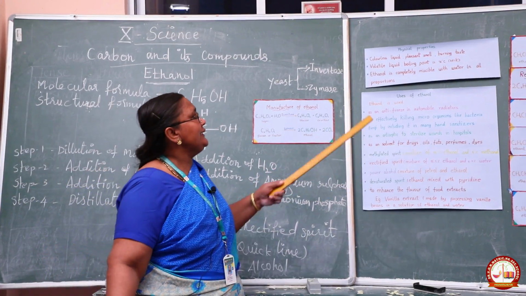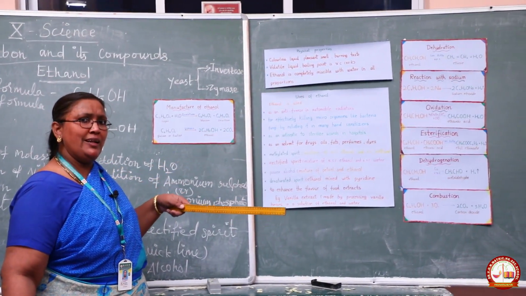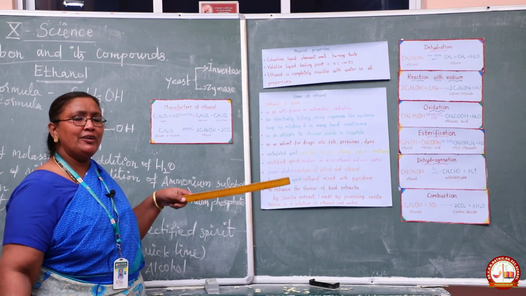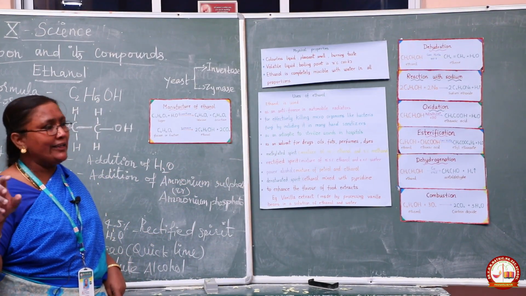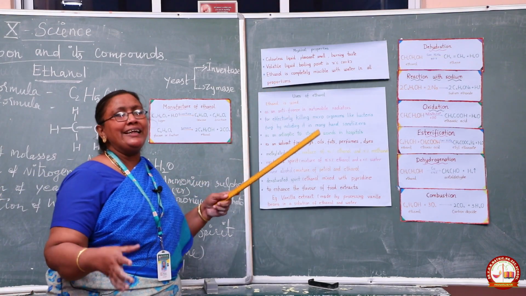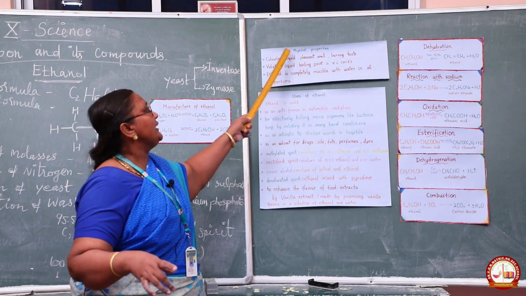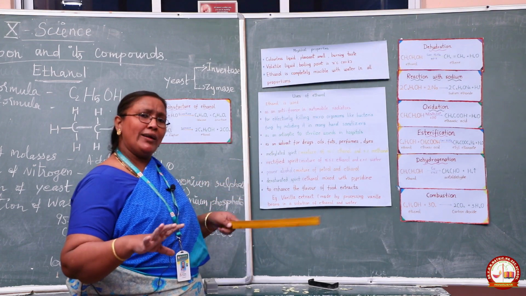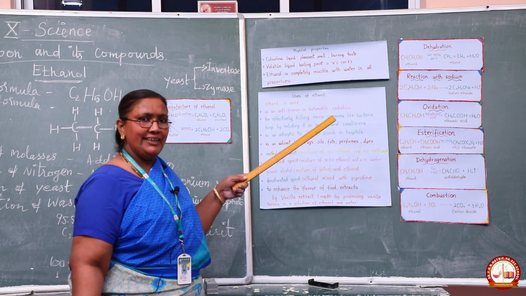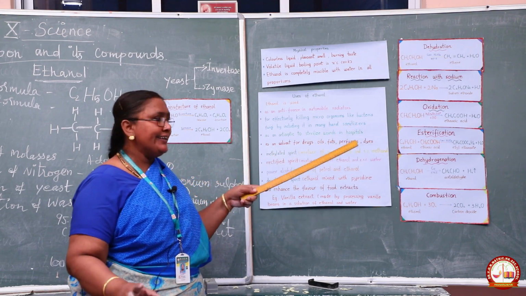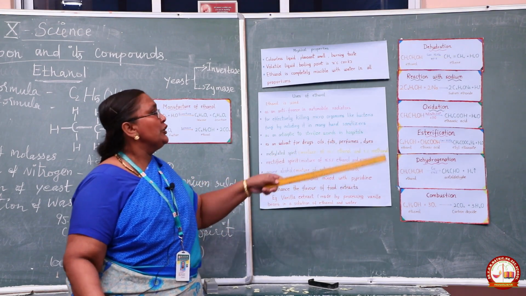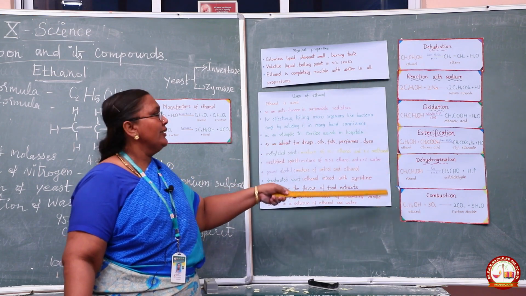Then physical properties: colorless liquid with pleasant smell but burning taste. Volatile liquid, the boiling point of ethanol is 78 degrees Celsius, which is 351 Kelvin. Ethanol is completely miscible with water. So these are all the physical properties. What are the chemical properties? Dehydration, reaction with sodium, oxidation, esterification, dehydrogenation and combustion. So these are all chemical properties of ethanol.